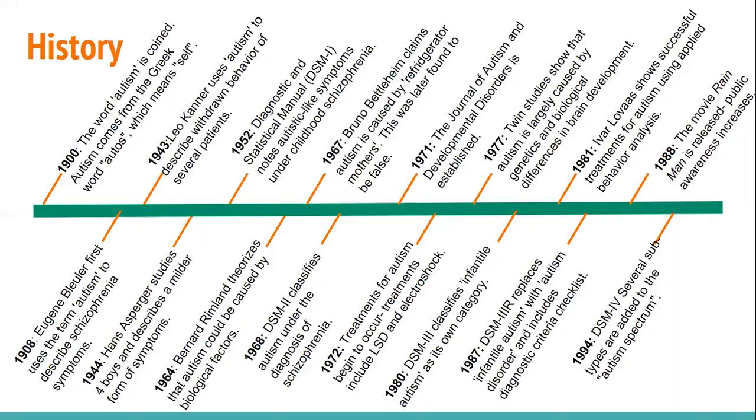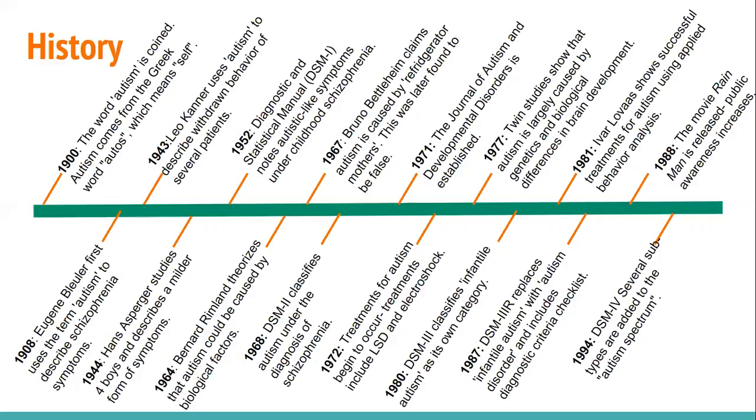In 1967, Bruno Bettelheim claimed that autism was caused by refrigerator mothers. This was later found to be false. In 1968, the DSM was revised and updated to version 2, which classified autism under the diagnosis of schizophrenia.